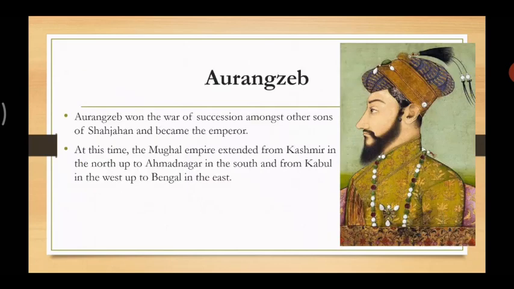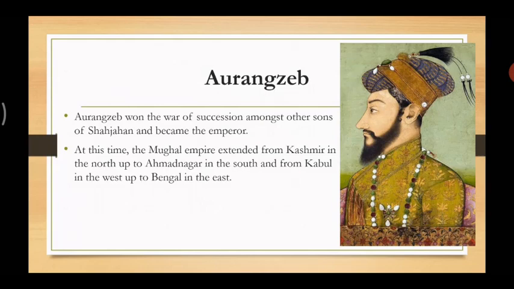Now, who was Aurangzeb? Aurangzeb won the war of succession amongst other sons of Shah Jahan and became the emperor by detaining his father in 1658 CE. Succession means one after another.